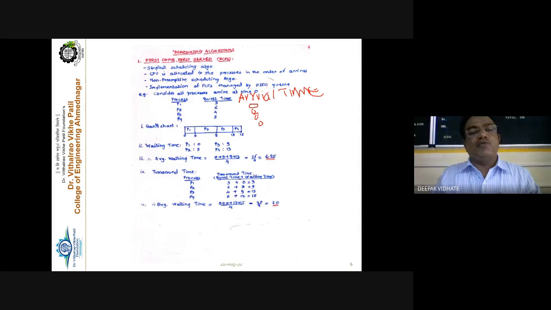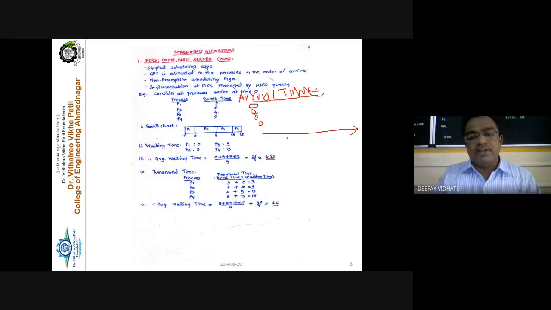So consider there are 4 processes: process P1, process P2, process P3, and process P4. And their execution time, burst time, also called the CPU burst time, is 3 milliseconds, 6 milliseconds, 4 milliseconds, and 2 milliseconds. The arrival time for all the processes is 0, 0, 0, which means all the processes arrive together. So here I draw the diagram again.